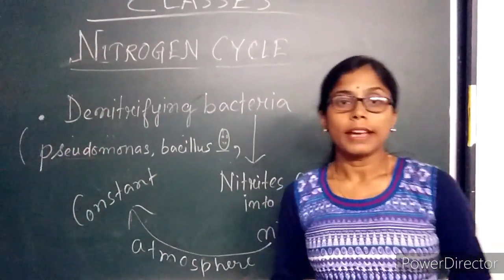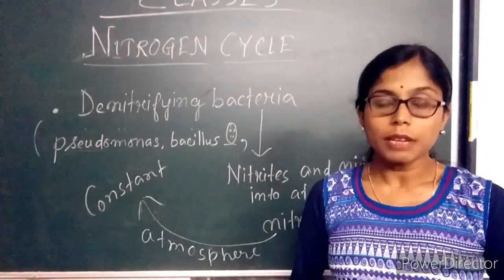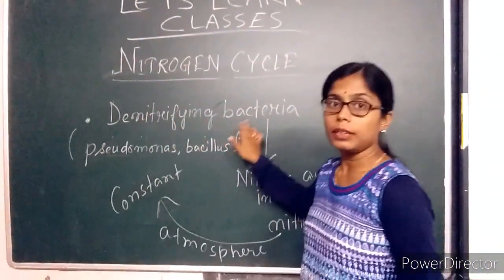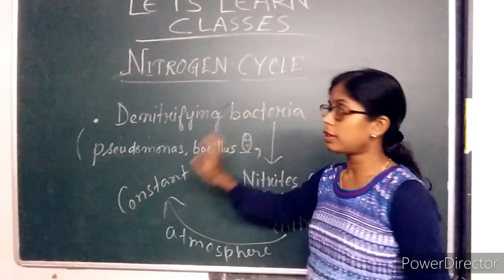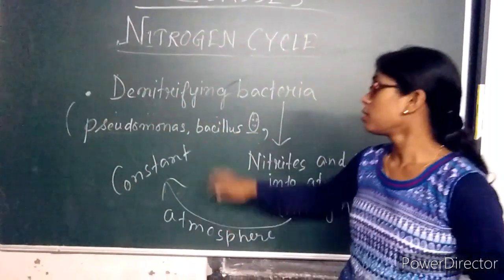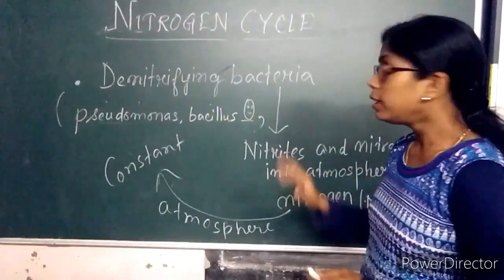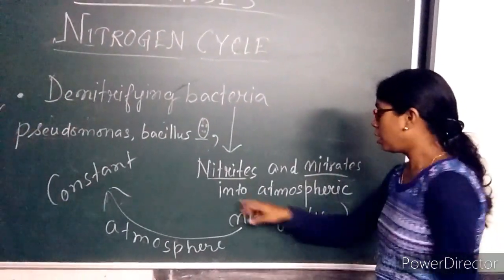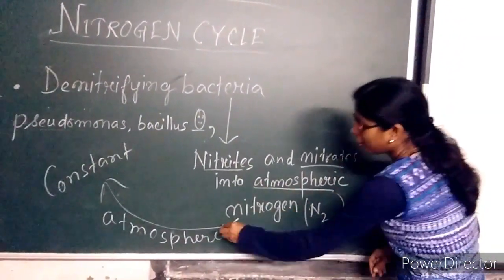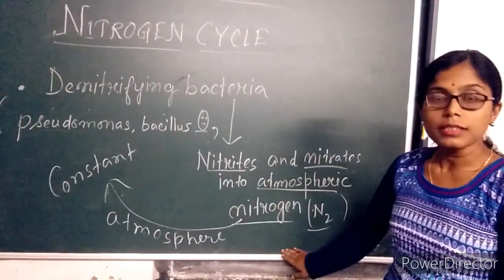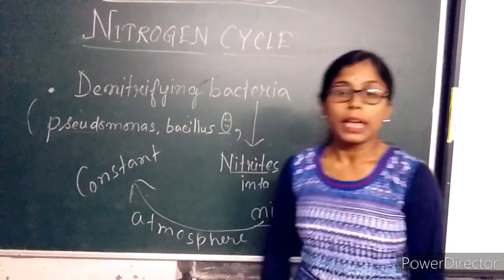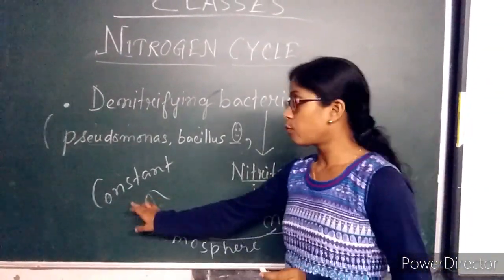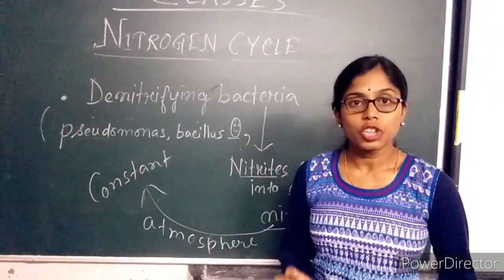As all the nitrogenous compounds are mixed into the soil, then next comes the role of denitrifying bacteria. Denitrifying bacteria such as some species of Pseudomonas and Bacillus, what they do is convert these nitrites and nitrates into atmospheric nitrogen, that is N2, that is present in our atmosphere. As a result of this cycle, the nitrogen in the atmosphere remains constant, it doesn't change.